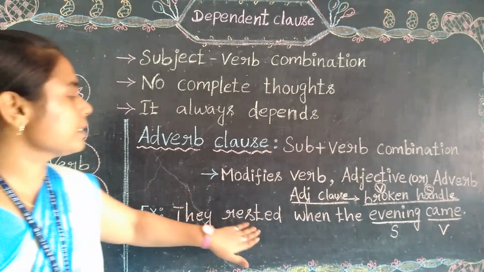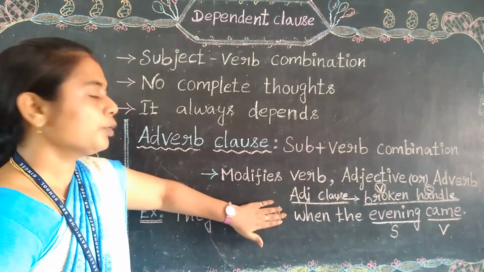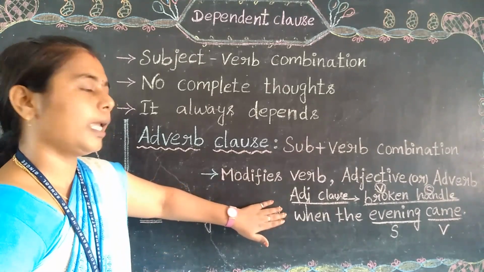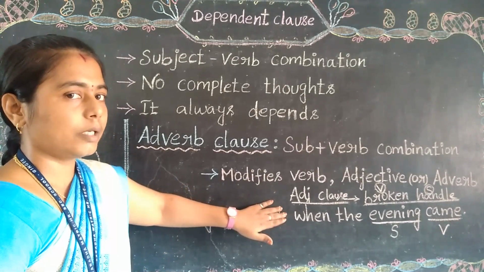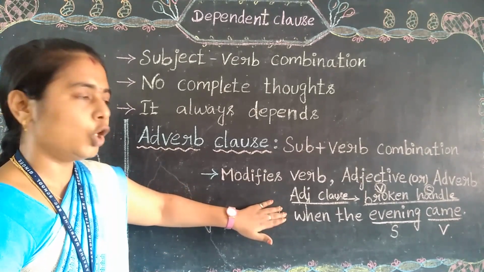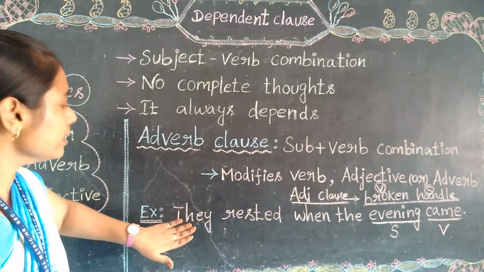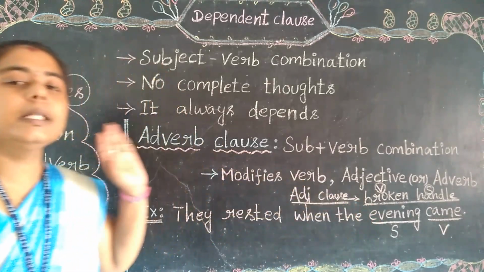They rested when the evening came. If I remove these words and we read it, "when the evening came," is it a proper sentence? Is it giving any complete meaning? No, absolutely not. After applying these words, the sentence gets complete meaning.